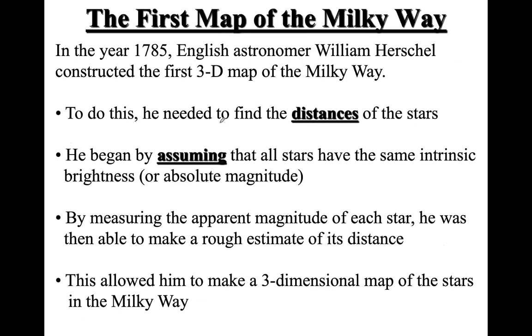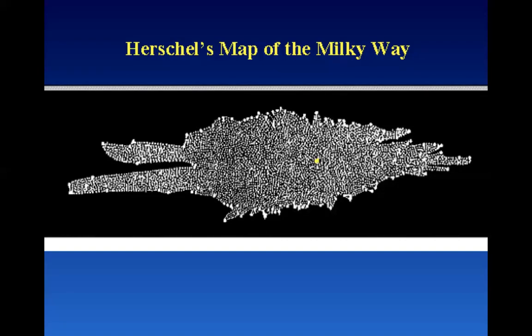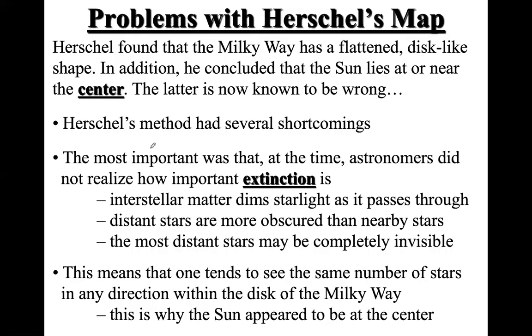And I guess I talked about these things as well, making the maps of the Milky Way. At the beginning, they had this kind of map. Then Herschel assumed that all the stars were at the same distance and made this map. But later, we identified that it is not the case.